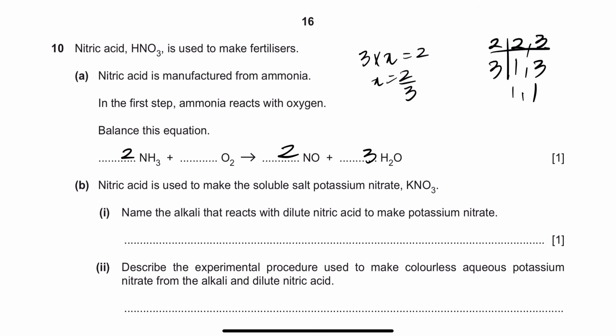And now just balance out the oxygens. On the right hand side you have how many oxygens? 2 times 1 is 2 and 3 times 1 is 3, so you have 5 oxygens on the right hand side. Now left hand side with 2 है, so 2 को मैं किससे multiply करूँ कि 5 आए? With 5 over 2. So this is 5 over 2. But again, your syllabus says that you shouldn't have fractions. Now this entire equation is balanced, but your syllabus says you should have whole numbers.